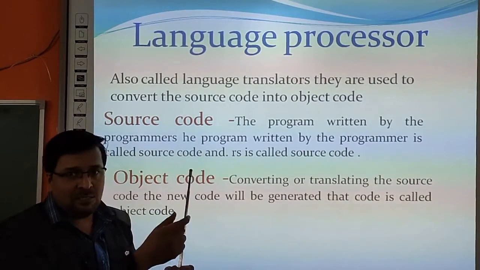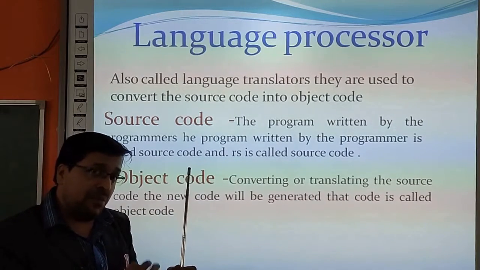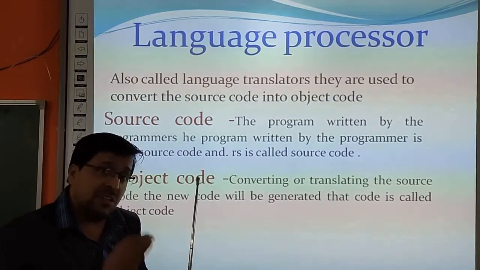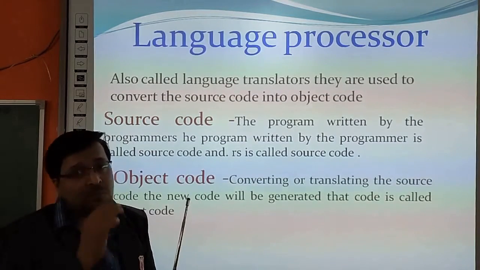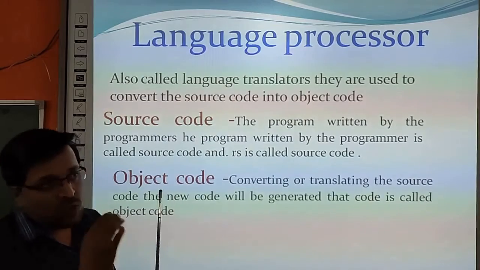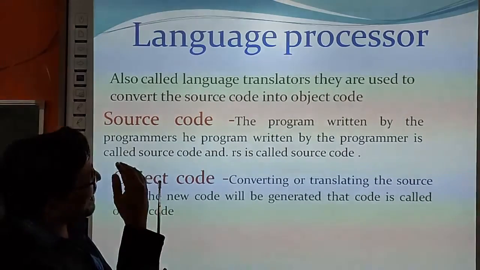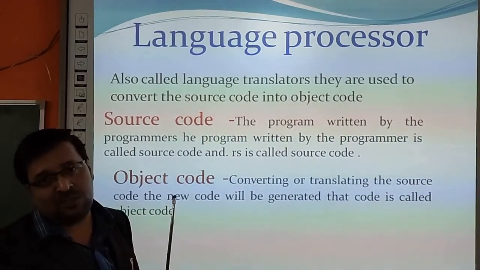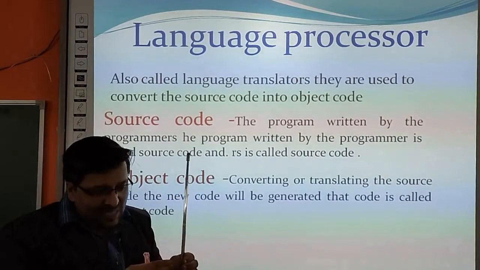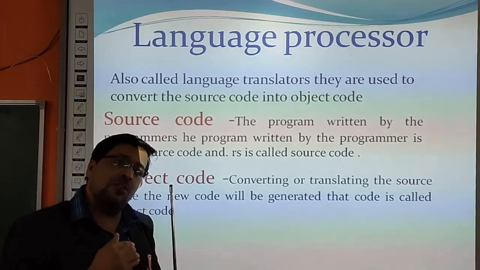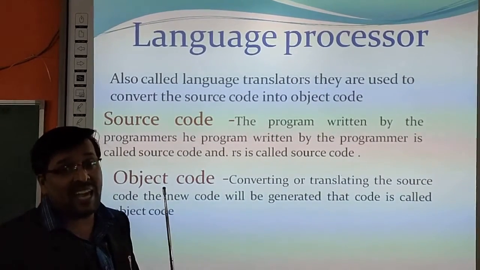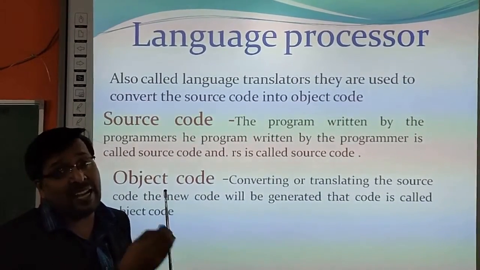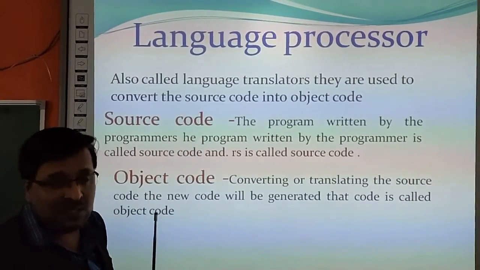Language processors means, as we know, that the computer understands only binary language or object code or machine code. So what is actually the task of a language processor? It is used to convert that particular program or source code into object code so that the machine can execute it and we will get the desired result.